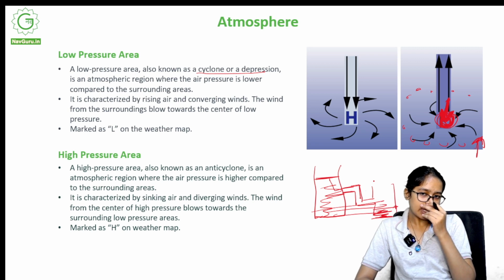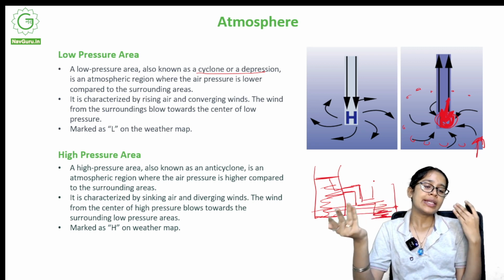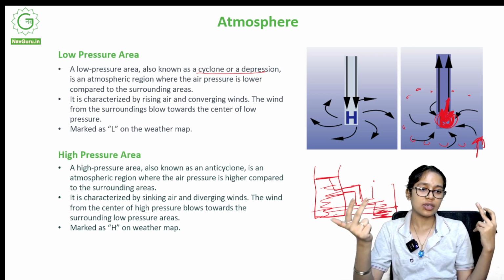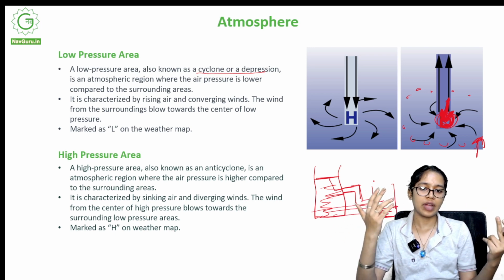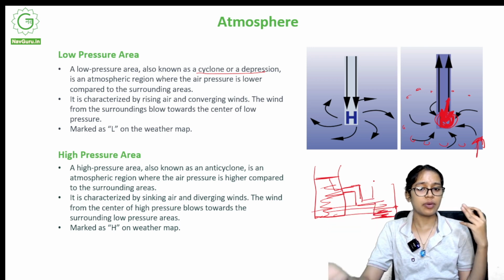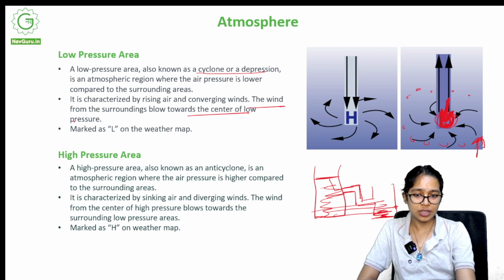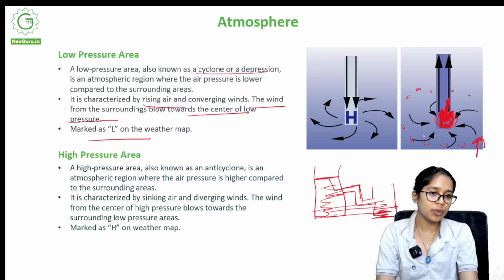So the winds flow from the regions outside, the higher pressure area regions, to the lower pressure area, and hence the wind from surroundings blows towards the center of low pressure. It is marked as L on the weather map, and it is characterized by rising air and converging winds. So you see the winds are converging, they are moving inside.